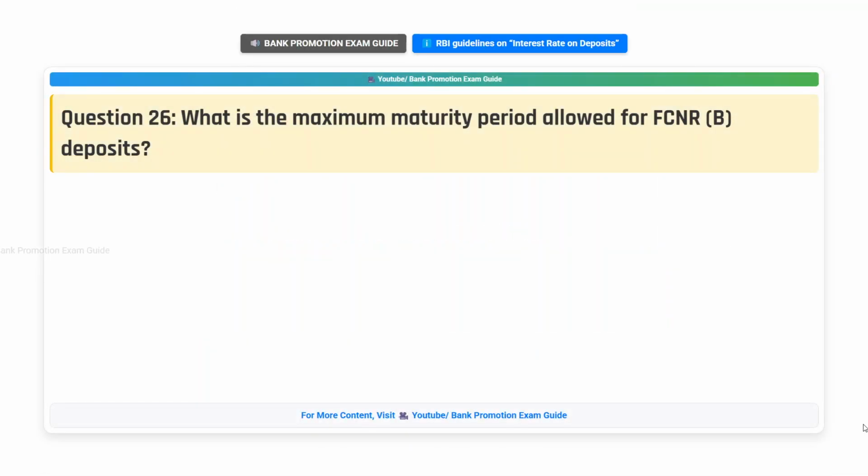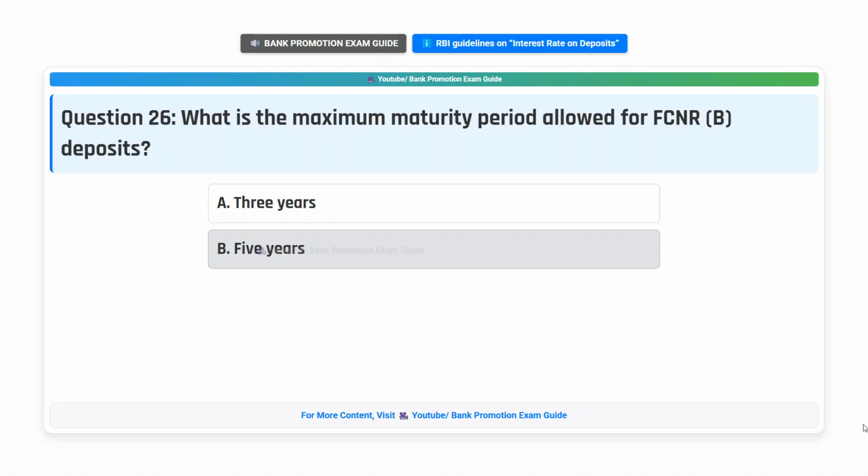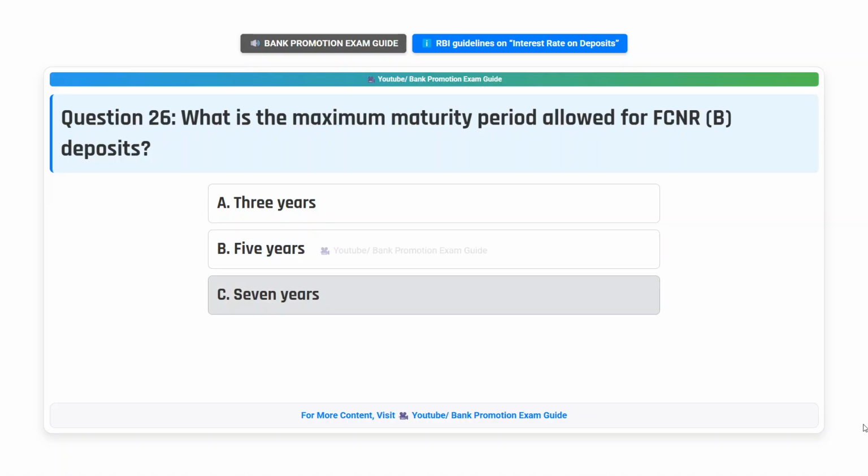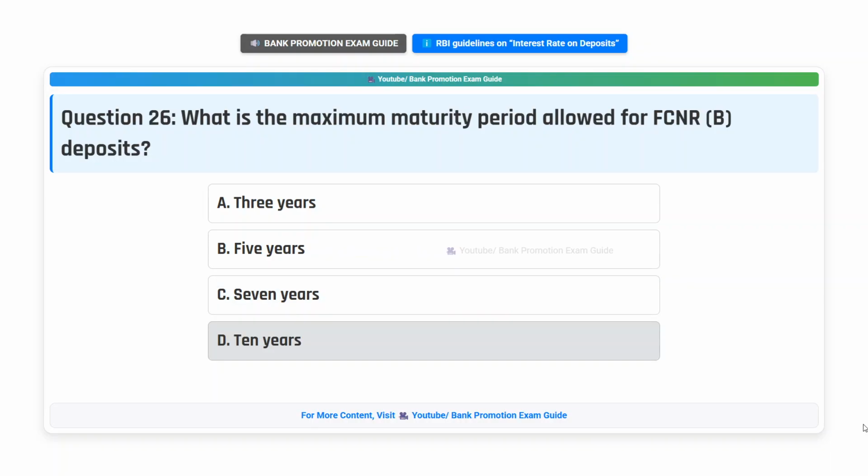Question 26. What is the maximum maturity period allowed for FCNR B deposits? Option A. 3 years. Option B. 5 years. Option C. 7 years. Option D. 10 years. Think the answer.